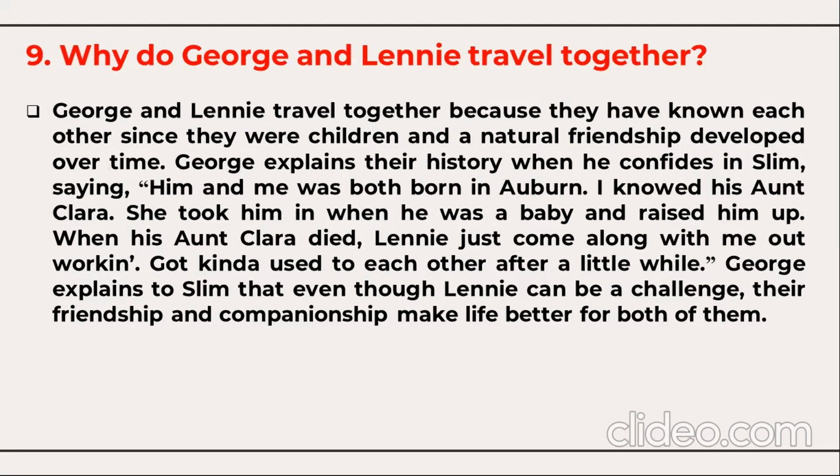George explains the history when he confides in Slim, saying, "Him and me was born in Auburn. I knowed his Aunt Clara. She took him in when he was a baby, raised him up. When his Aunt Clara died, Lennie just come along with me out workin'. So we got kinda used to each other after a little while."